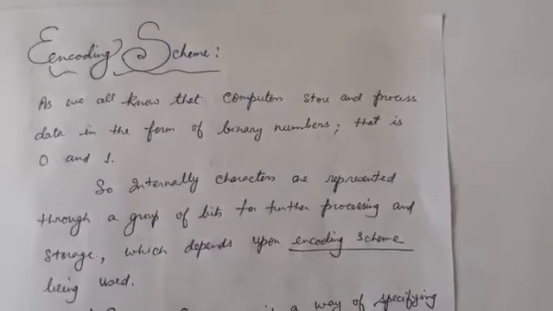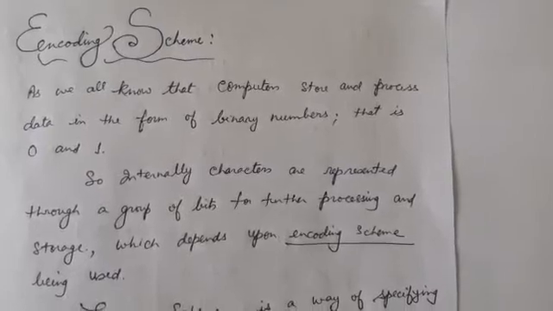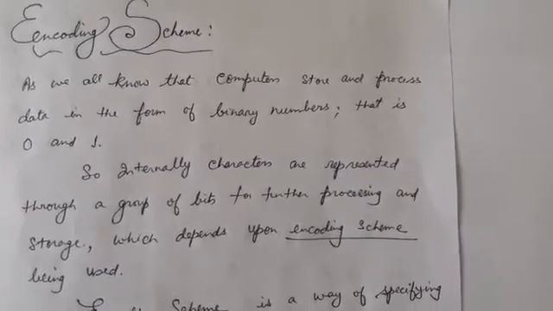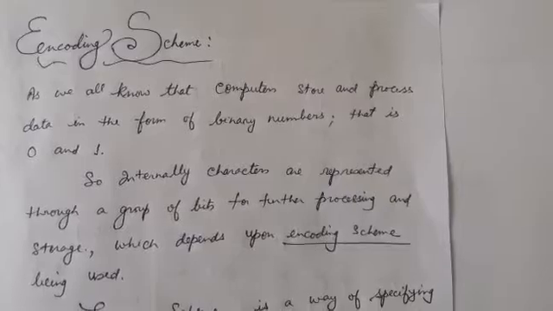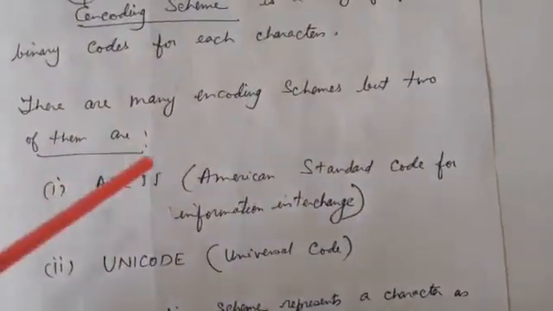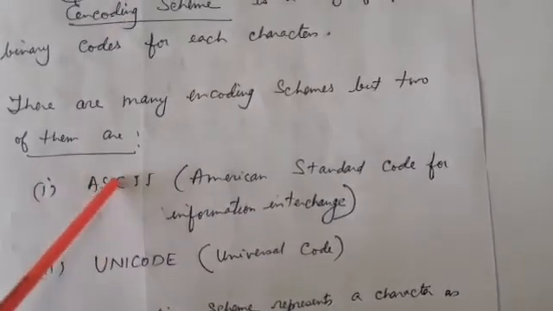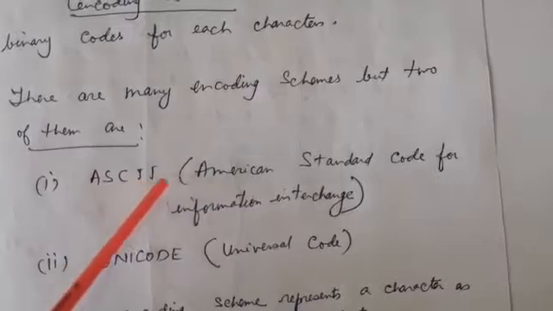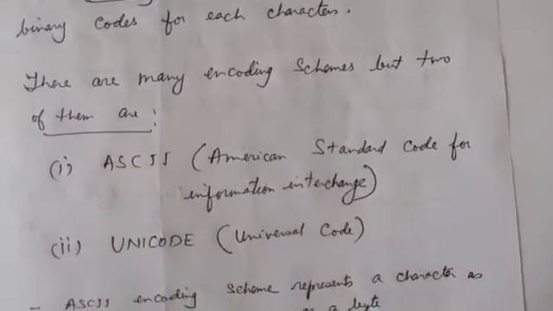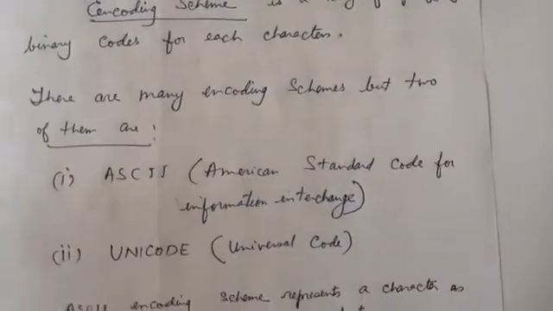There are many encoding schemes, but in your book two are given, that is ASCII and Unicode. ASCII's full form is American Standard Code for Information Interchange, and Unicode is Universal Code. These two are very popular. So what is the importance of these two?